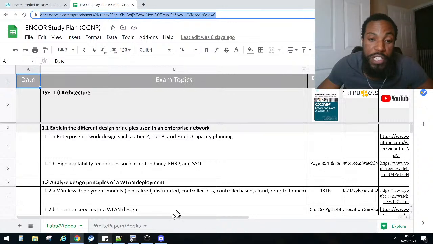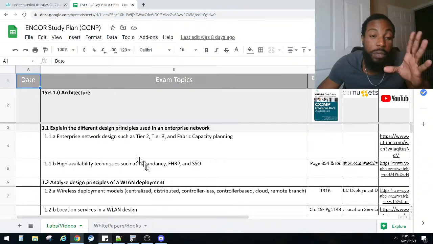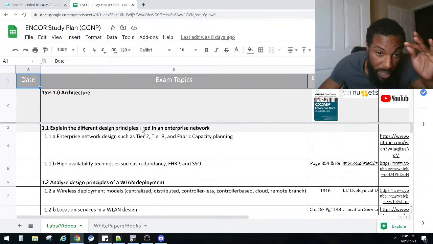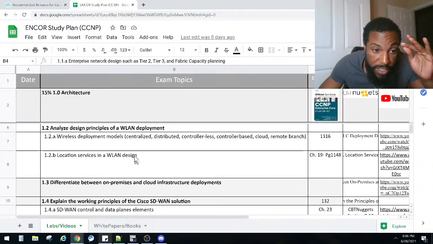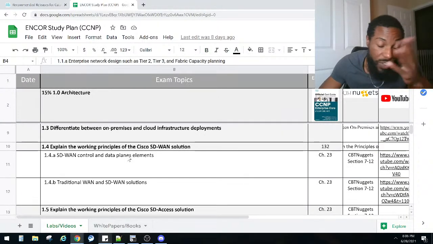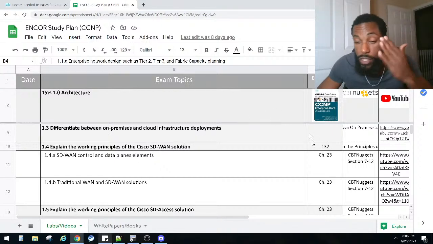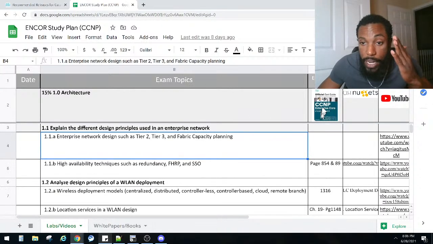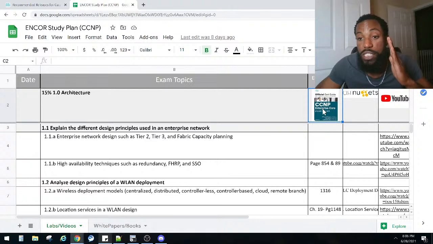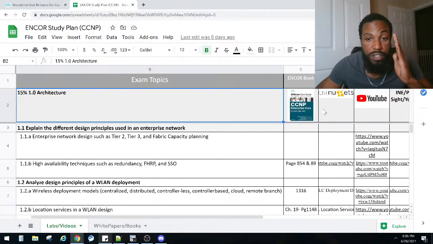This is basically a Google spreadsheet, as you can see right here. Basically what I did was I took all the exam topics for the Encore exam and broke it down into little parts of the spreadsheet, which, if you're familiar with this channel, y'all have seen, I already talked about this. And then I took the study material that I'm going to use to study for this exam.